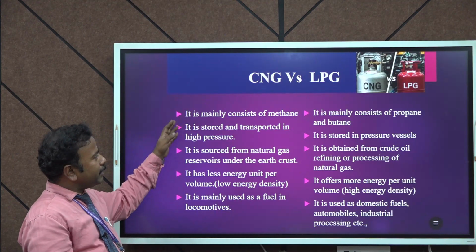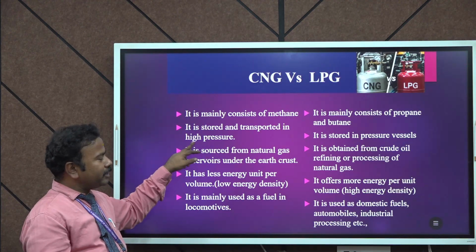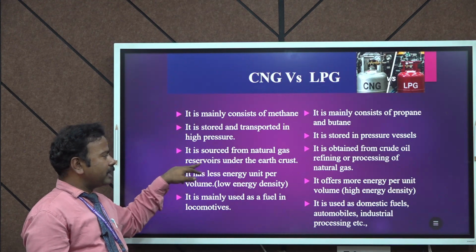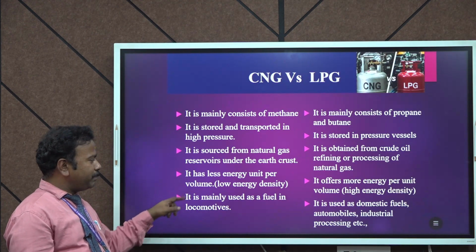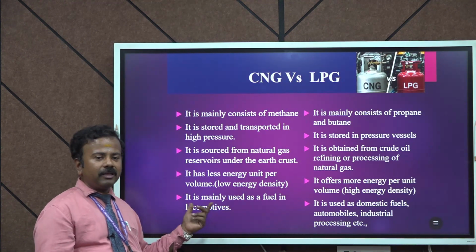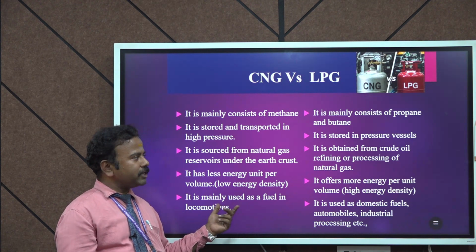CNG mainly consists of methane, and it is stored and transported at high pressure. Then it is sourced from the natural gas reservoirs under the earth's crust. Then it has less energy per unit volume. It is mainly used as a fuel in locomotives. So normally the CNG gas is used for locomotive purposes as a fuel.